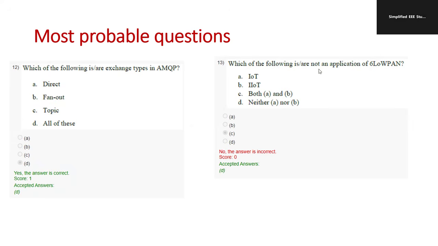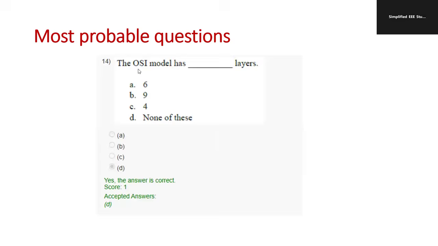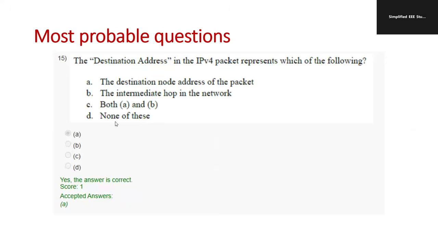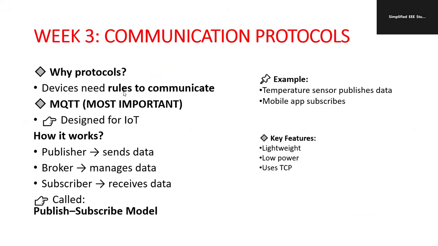Which of the following are not an application of 6LoWPAN? IoT and IIoT belong to 6LoWPAN. The OSI model has how many layers? 7 layers, but here we don't have option 7, so kindly select option D. The destination address in the IPv4 packet represents which of the following? The right answer is the destination node address of the packet. Option A is the correct answer.